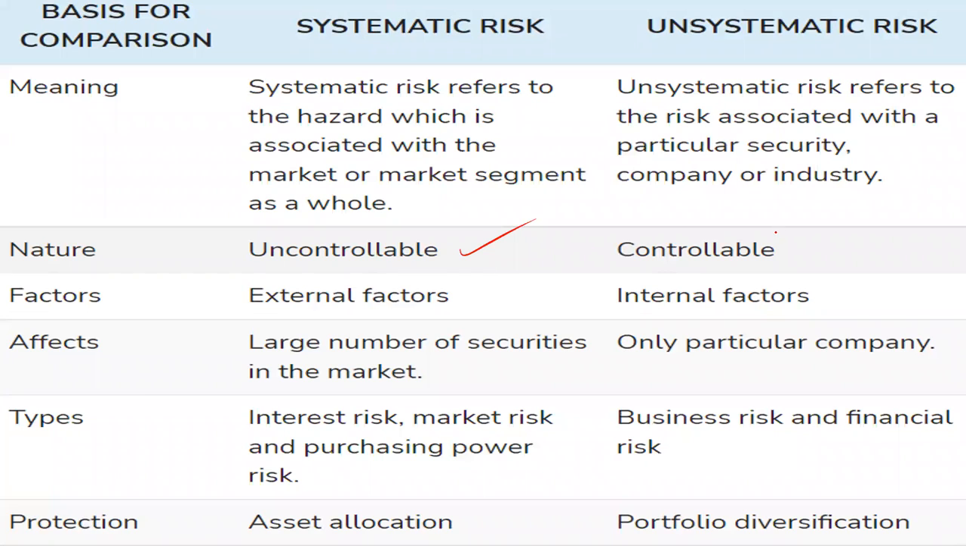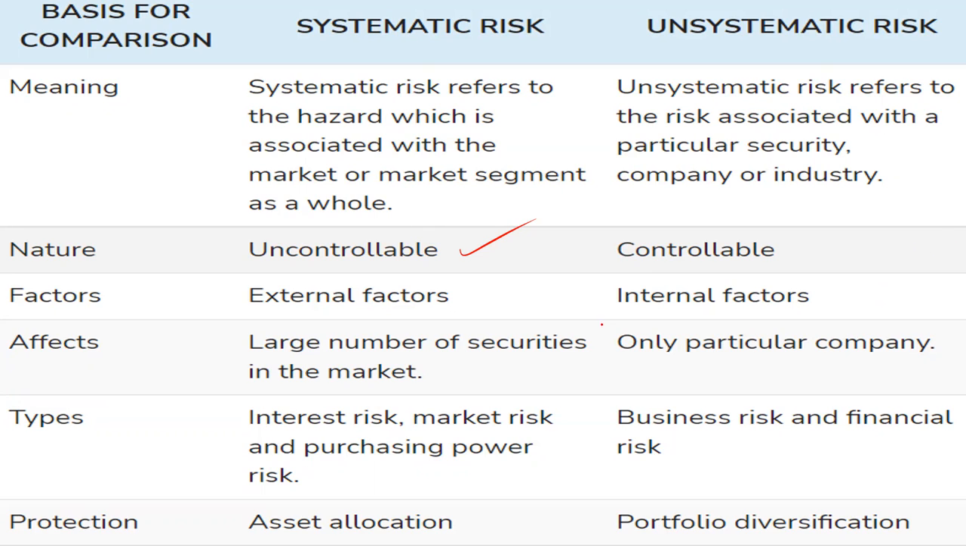Now what type of fluctuating factors affect the systematic risk? This is related to the external factors. External factors means what? The political factor, economic factor, socio-economic factor, then the cultural factor, technological, legal, and the environmental. So these are all the external factors, and unsystematic risk belongs to the internal factors. Suppose you do not have a good HR, good human resource, or you don't have good equipment for the production. So these are the internal factors.